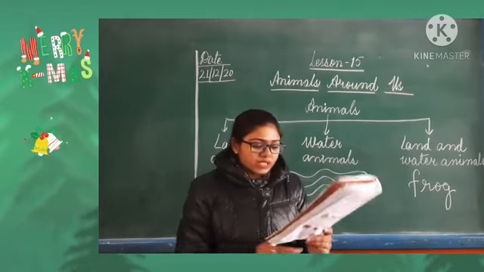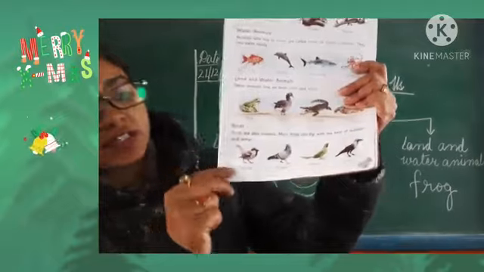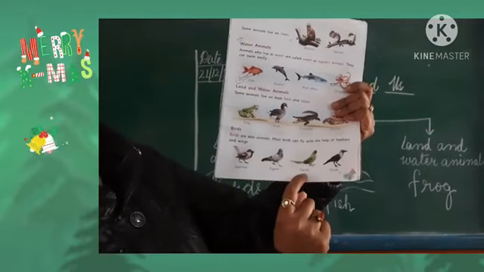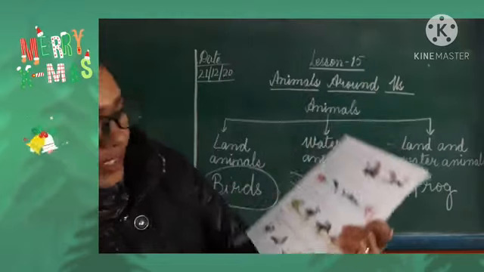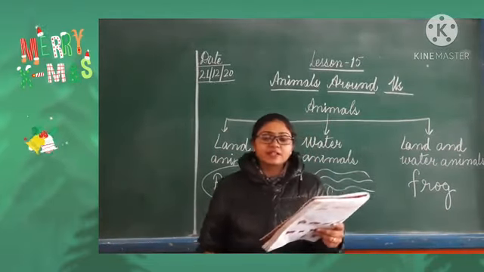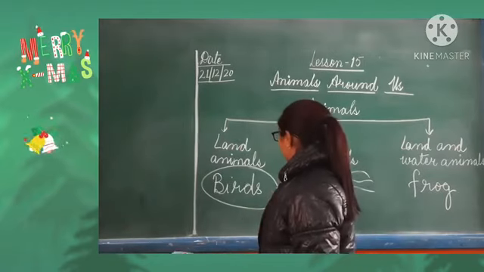You can see the birds' pictures: sparrow, pigeon, parrot, crow. The birds can fly with the help of feathers and wings.